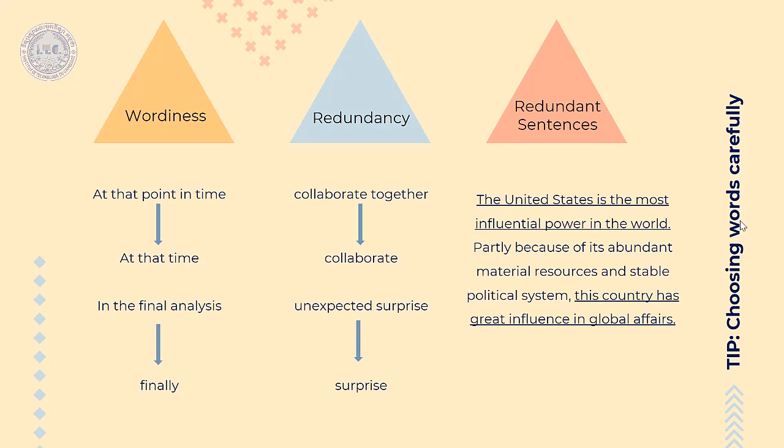So the first one is wordiness, as you can see here. Instead of at that point in time, you can just say at that time, to avoid the use of many unnecessary words. Another example you can see here: in the final analysis, you can just say finally, or in short. So that is for wordiness. You can also refer to our textbook on page 97 for more words and more phrases.